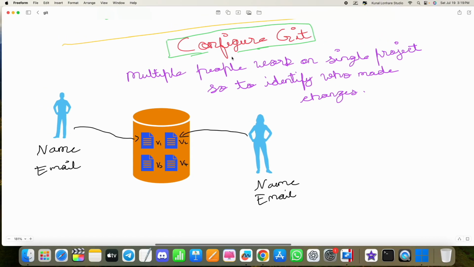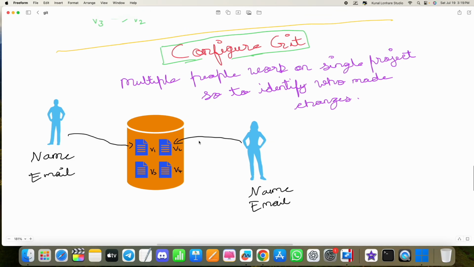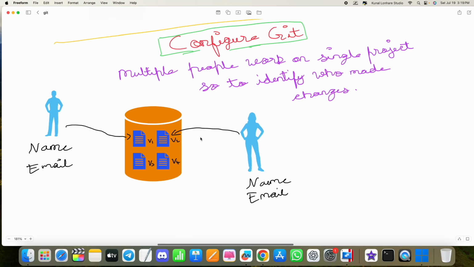That's why when we configure git, we first have to set the name of the person and also the email, so that we can know that this person has changed something in the project. Similarly, this lady has changed something in the project. When we have the name and email configured, we can easily identify who is making the changes. So multiple people work on a single project, and to identify who made the changes, we configure git.